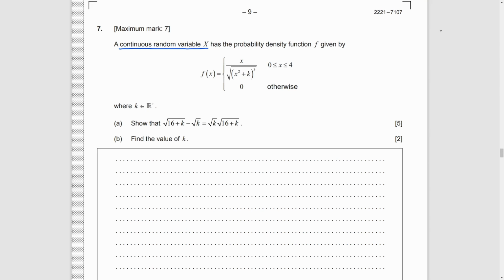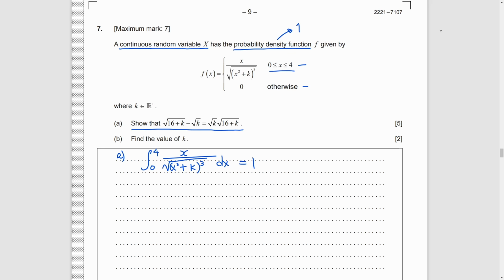Question 7. A random variable X with a probability density function. When x is between 0 and 4, it equals this, and 0 otherwise. Part A. We need to show this equation. In IB exam, when we see probability density function, 90% of the time, we would like to set the integral of it to be 1.